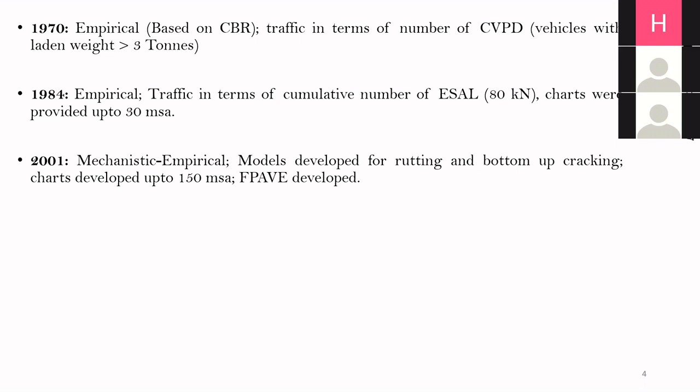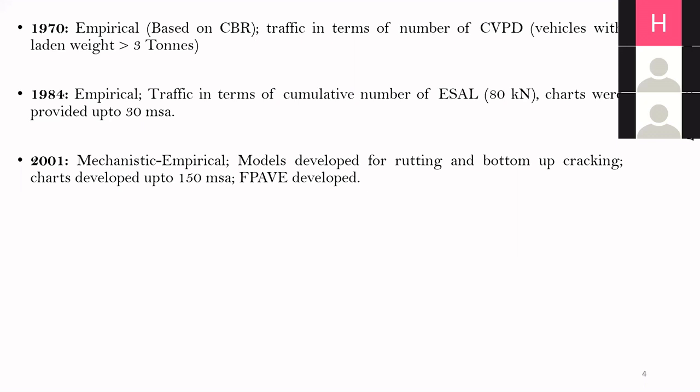Now this part is the empirical part in the mechanistic empirical pavement design process. The linear elastic analysis, which is usually done to find out the stresses and strains, was actually automated using in-house developed software at IIT Kharagpur. It was initially named FPAVE, which was further renamed as IIT PAVE. This development took place as a part of two big projects, R6 and R56, which were sponsored by the Ministry of Road Transport and Highways.